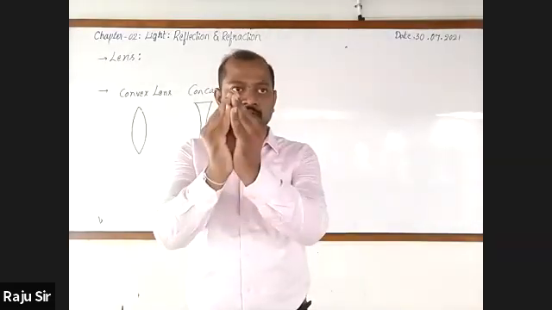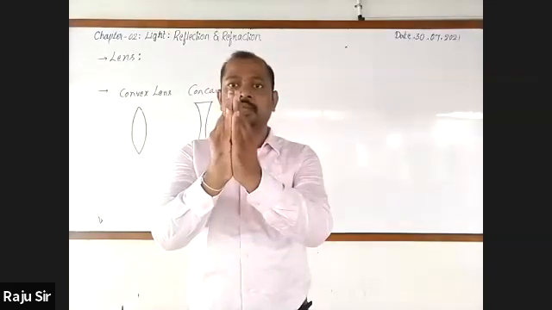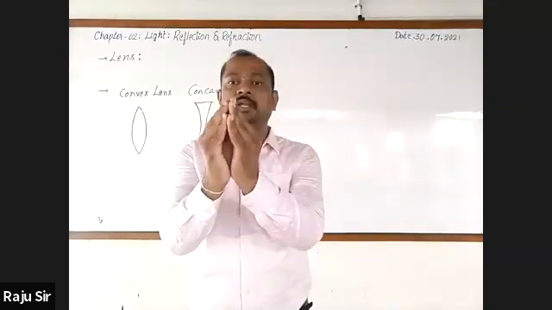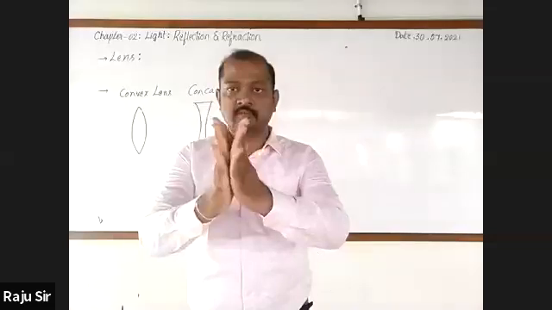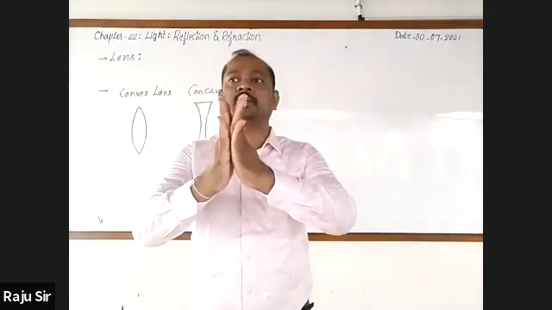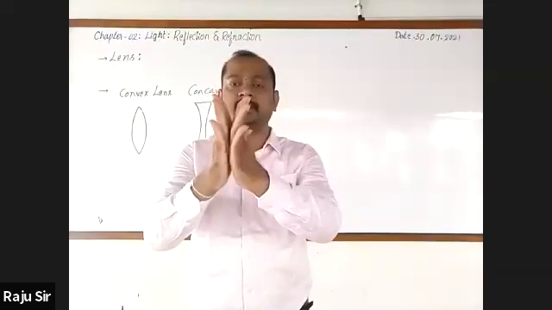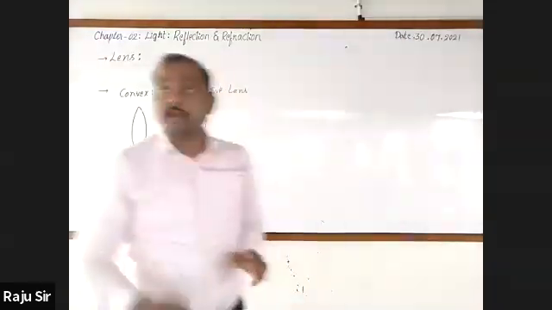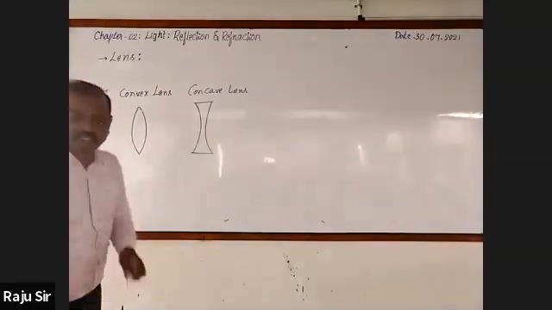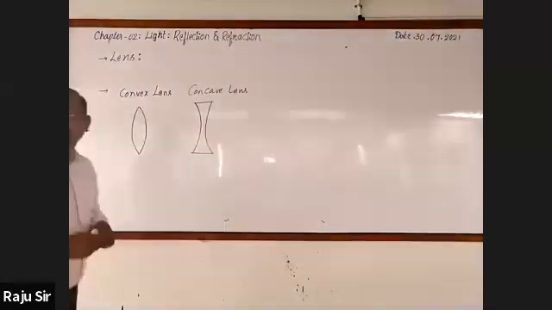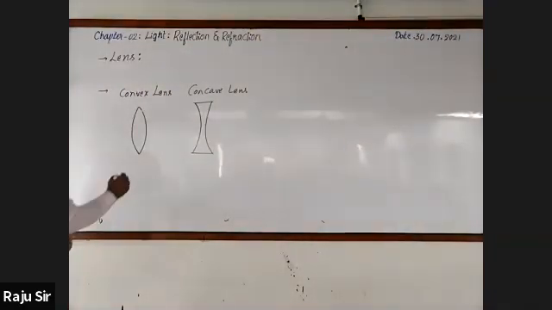So this is a convex lens because the middle part is thicker than the edges. And if I hold it like this, you can say that it is concave because the middle part is thinner than the edges. Again, we have subtypes in these lenses, convex and concave.